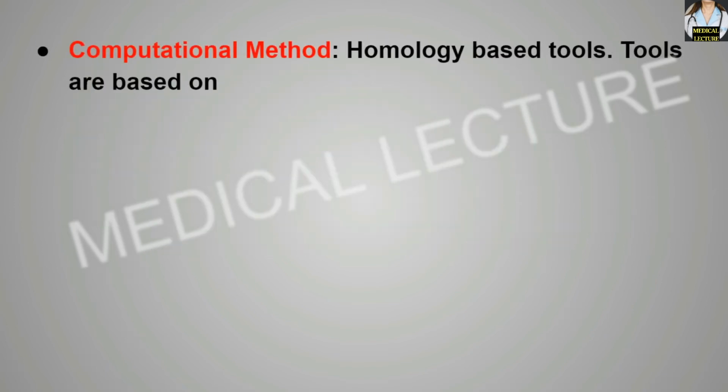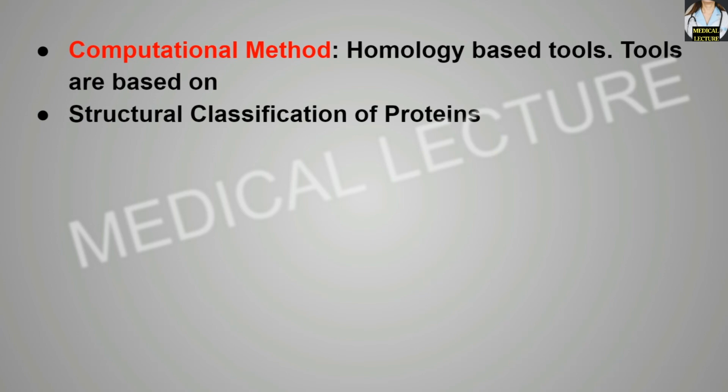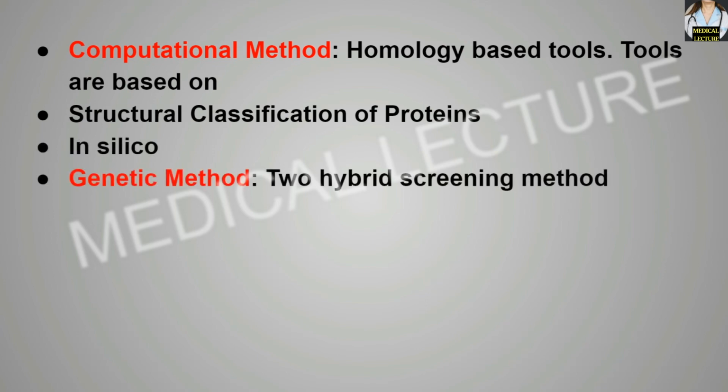Next is the computational method. Over here, homology based tools are used and the tools are based on the structural classification of proteins, and this is in silico. Genetic method: over here the two-hybrid screening method is used and it is in vivo.